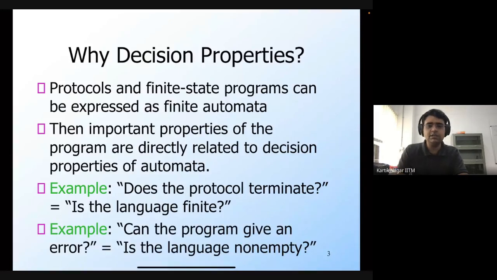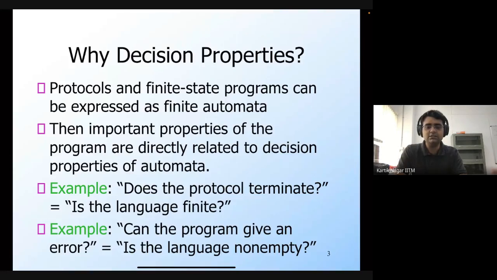Another example would be if you express any finite state program in the form of an automaton, then you might want to verify the program. So you might want to ask, okay, does this program always execute correctly? Does this program actually give an error during any of its executions?